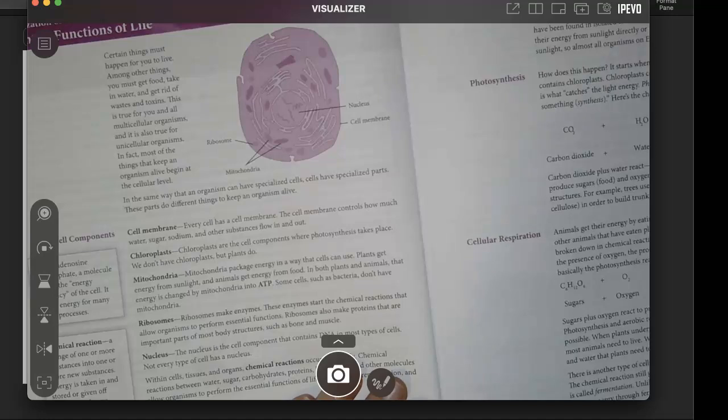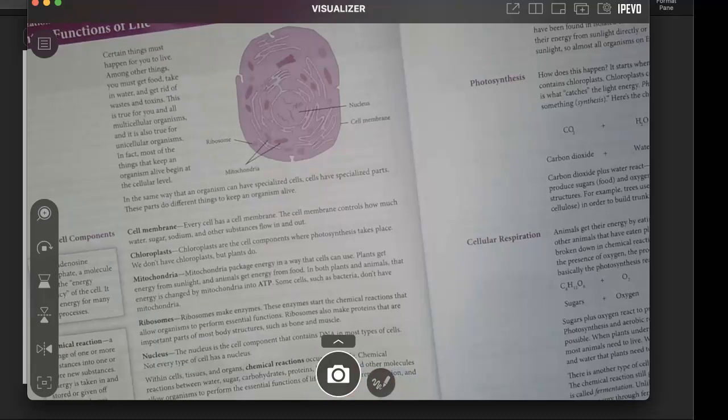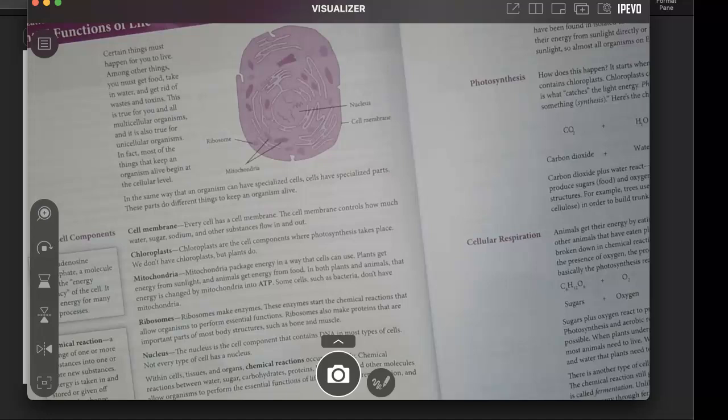Ribosomes make enzymes. These enzymes start the chemical reactions that allow organisms to perform essential functions. Ribosomes also make proteins that are important parts of most body structures, such as bone and muscle. Nucleus. The nucleus is the component that contains the DNA in most types of cells. Not every type of cell has a nucleus.